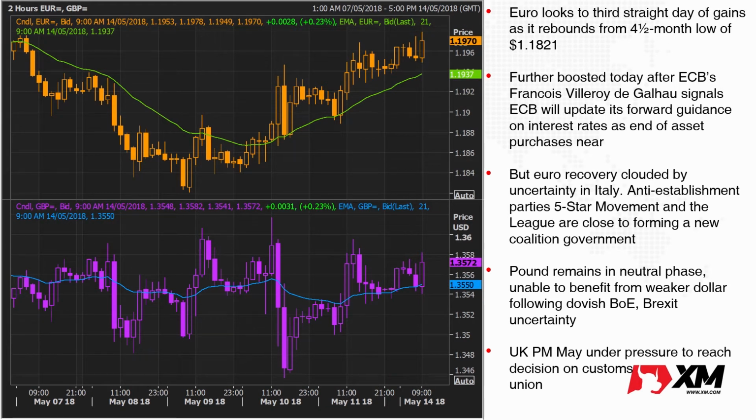We can see the euro heading upwards, recovering from those 4.5 month lows. From 1.1821 last week, it is currently trading around 1.1970. We had some comments by Bank of France Governor Francois Villeroy, who said that the ECB will probably need to update its forward guidance as it approaches the end of its asset purchase program, to signal to the markets how soon interest rates would need to go up after that.